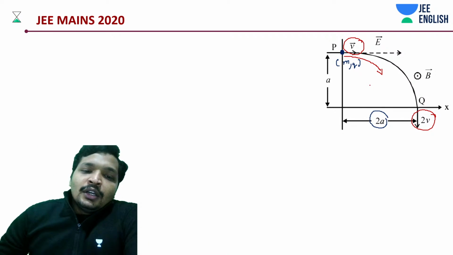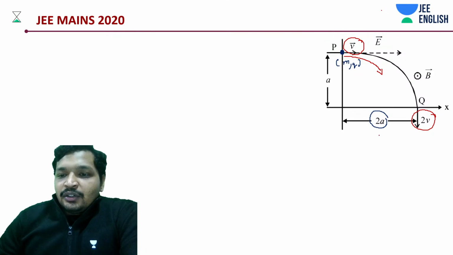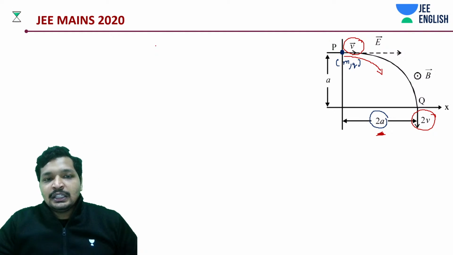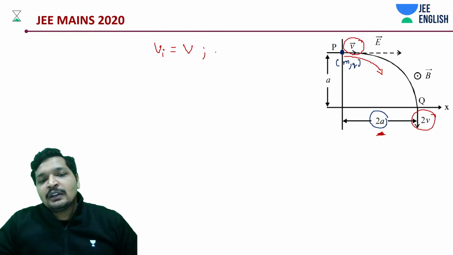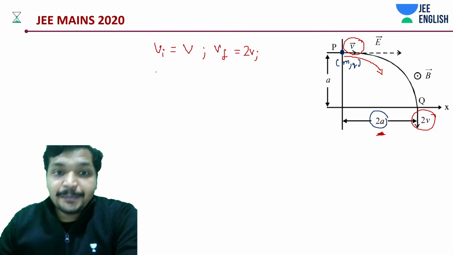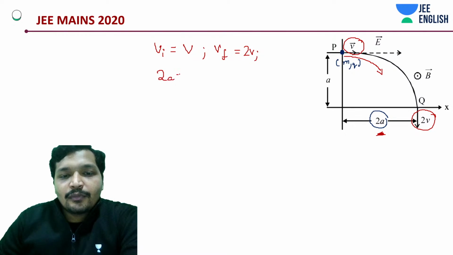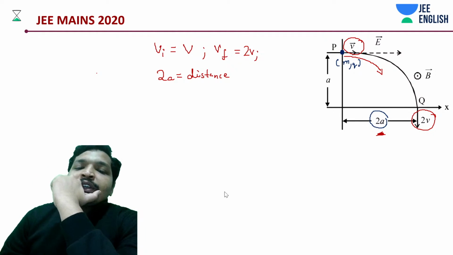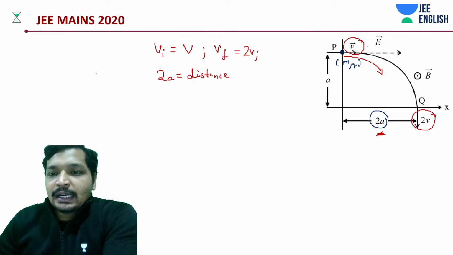So how much distance has it traveled, and how much has the velocity increased? Initially it's v, initial speed was v. V final was how much? 2v. And how much distance has it traveled? And next we need to do one more thing. We need to write down the acceleration due to this electric field.